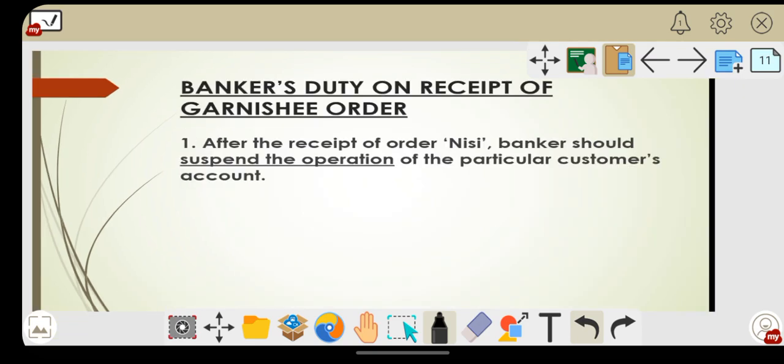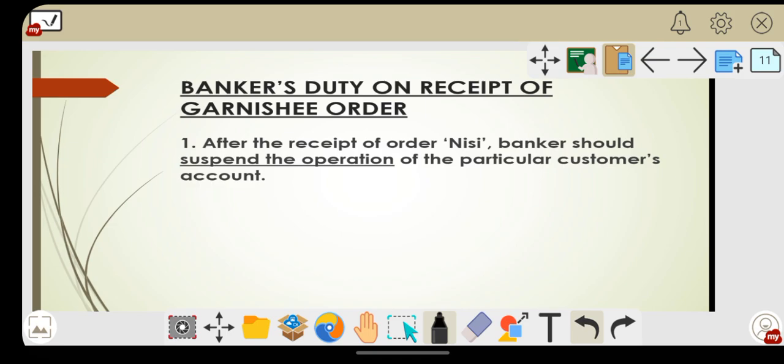Now let's see what the banker's duties are on receipt of a garnishee order. Once the banker receives a garnishee order, what are his duties, what does he have to do? We'll see the first one. After the receipt of order nisi, the banker should suspend the operation of the particular customer's account.